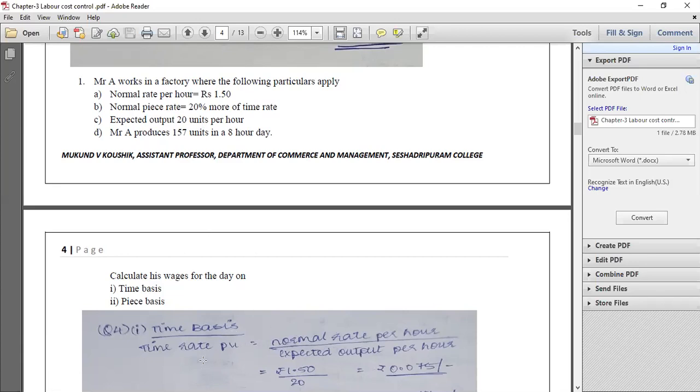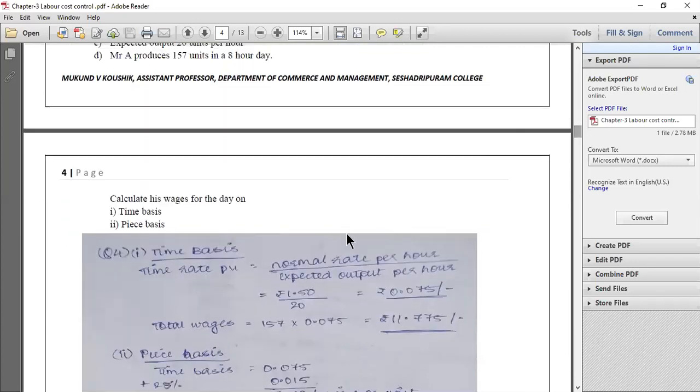That means the time rate wages paid if you manufacture one unit will be found out. The formula is normal rate per hour, 1.50, divided by expected output per hour, which is 20 units. So 1.50 rupees divided by 20 units gives 0.075.